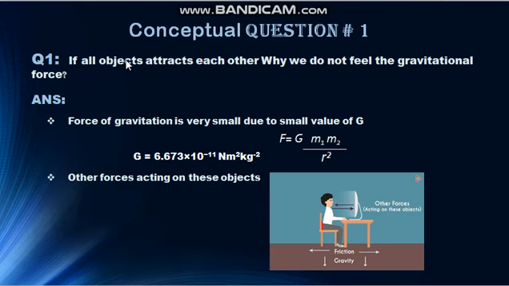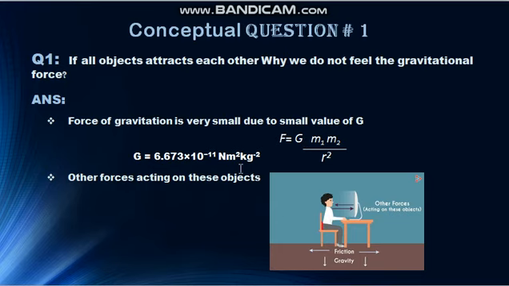Now we have a conceptual question. If all the objects attract each other, then why do we not feel the force of gravitation? It has two reasons. Reason one is the force of gravitation is very small due to the small value of G. If you use this formula and calculate the force of gravitation between m1 and m2, then you will get a very small value of force of gravitation, because the value of G is very small.